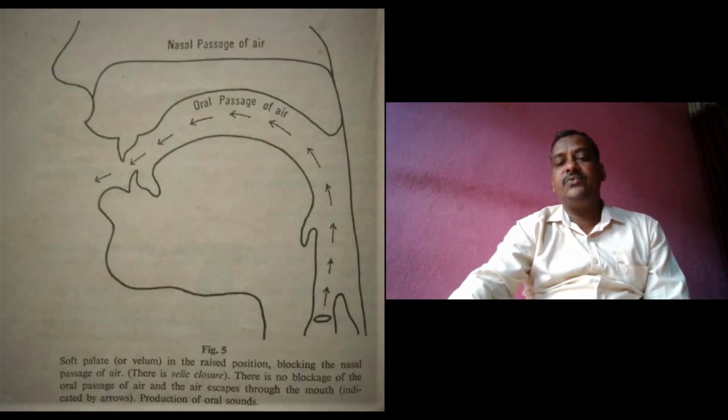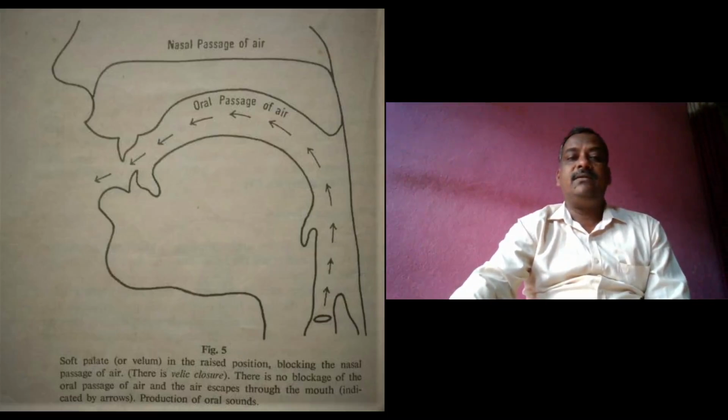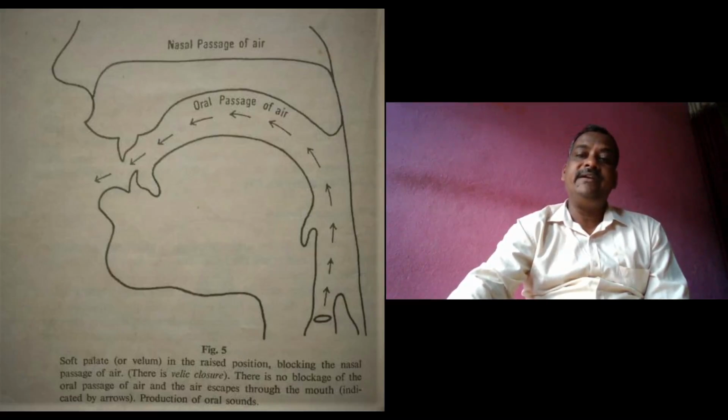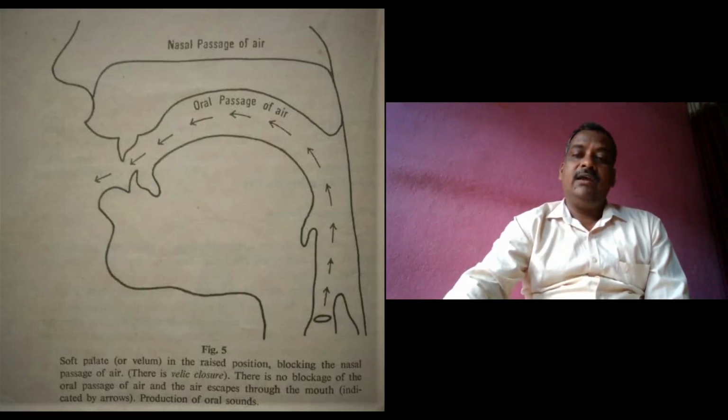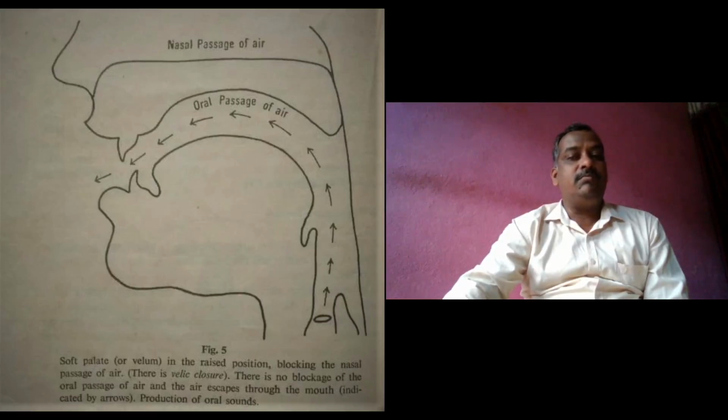In this figure, we can see that the soft palate is raised. Thereby it shuts the nasal passage of the air. It prevents the escape of egressive air through the nasal passage. The air is released through the mouth only.